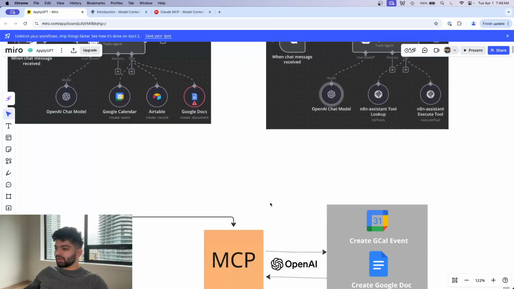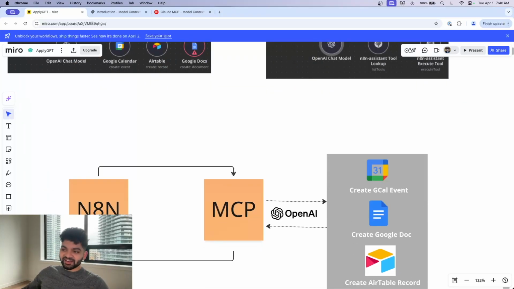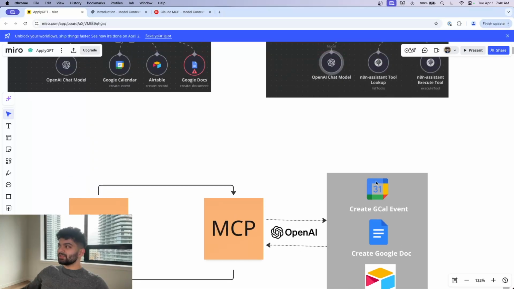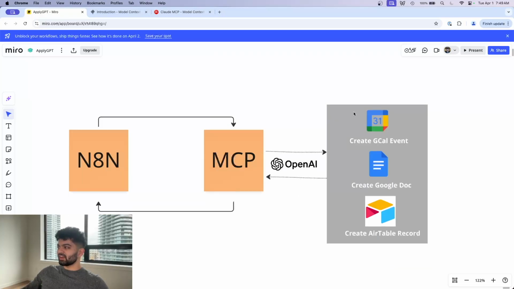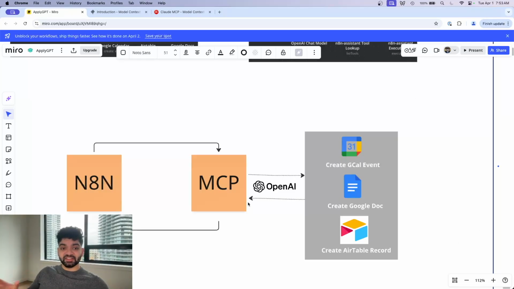But the new way of doing things is going to be having our regular N8N modules just as before that's connected to an MCP module. And this MCP module here is going to have all the stuff we used to do here before. So it's going to have creating a Google Calendar event, creating a Google Doc, creating an Airtable record, and it's probably going to have some kind of LLM in the back end to actually decide which one to pick. That's it. That's all MCP is.